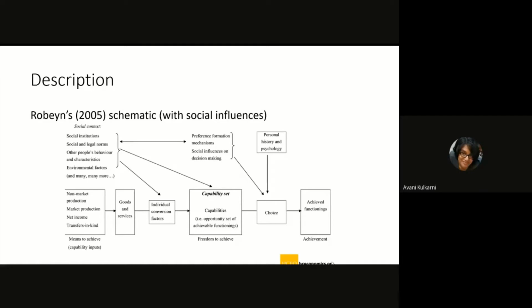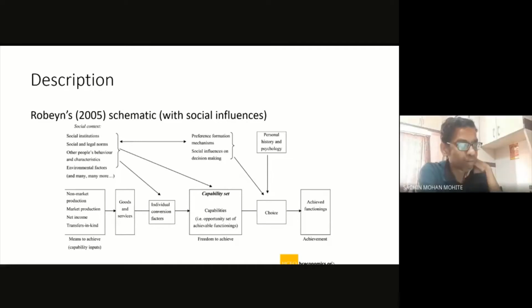I think the non-market production and the market production, net income, transfers in kind, and goods and services. This is, I think, what we listed yesterday with respect to resources. Yes, and that is the column that is mentioned in the lower box. Yes, perfect. So it's talking about the commodities and the resources which we had discussed.